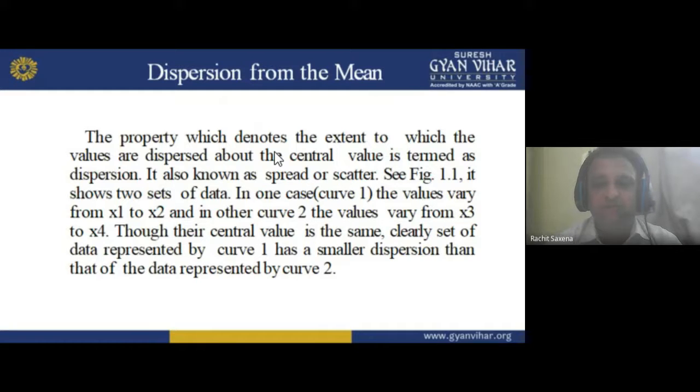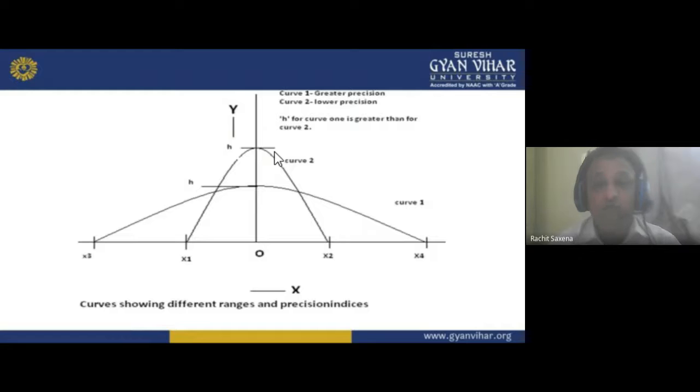Though their center value is the same, clearly the set of data represented by curve 1 has a smaller dispersion than that represented by curve 2. Curve 1 has the smaller dispersion, but curve 2 has the higher dispersion. This curve's area is small but its length is higher. Here the area is higher and the length is very small, so this dispersion is lower compared to the previous one. So we get the dispersion from the mean.